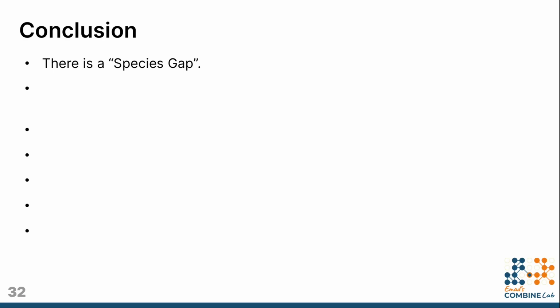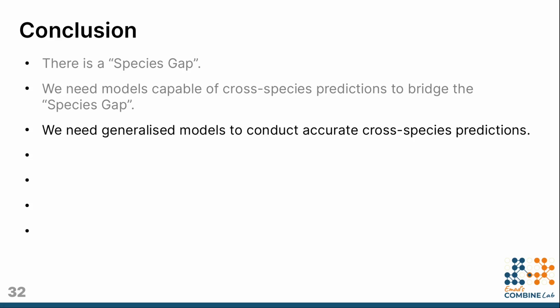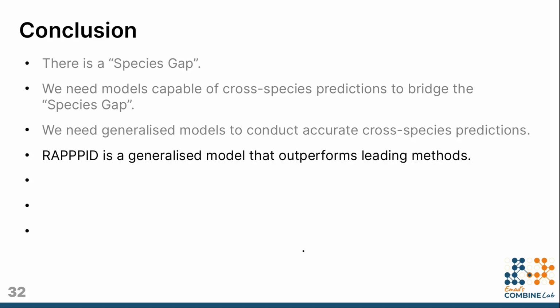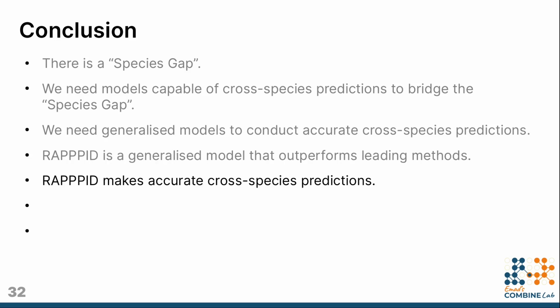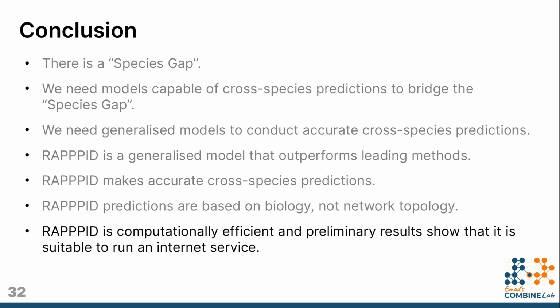In conclusion, we established that PPI data suffers from a species gap, that we need models capable of cross-species predictions to bridge that species gap, and that in order to do that, we need models that generalize so we can make accurate cross-species predictions. RAPPPID is one such generalized model, and it outperforms leading PPI prediction methods. RAPPPID also makes accurate cross-species predictions. We established that RAPPPID's predictions are indeed based on the biology encoded in the amino acid sequences and not something like network topology. And that RAPPPID is computationally efficient, and preliminary results show that it is suitable to run an internet service.